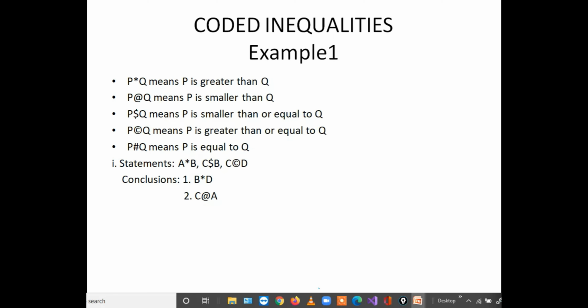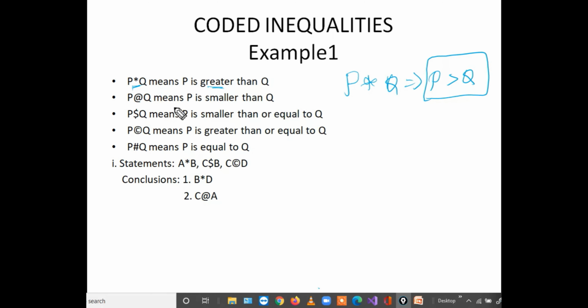So coded inequalities. We have inequalities: greater than, less than, equal to, not equal to, greater than or equal to, less than or equal to. These inequalities will be given with symbols. You will code with the symbols. So the coding procedure is given. P star Q means P is greater than Q, and whenever P star Q is there, simply we have to consider it as P is greater than Q.